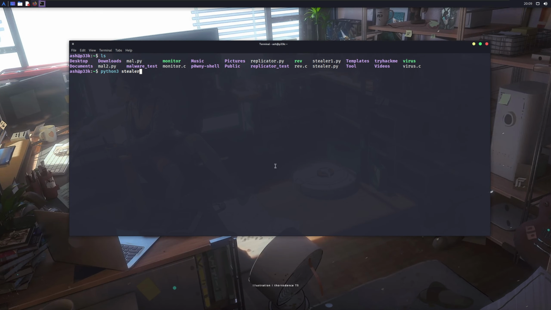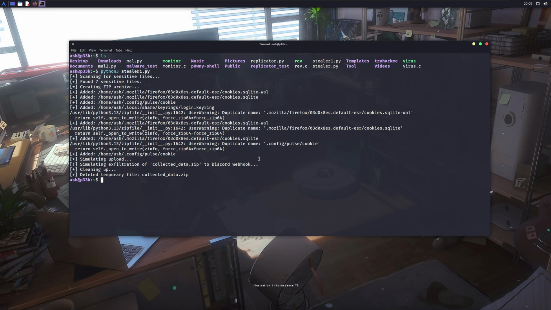I quickly copied the code to a Python file in my Linux environment and ran it. You see, it found 7 different files inside my Linux system. Most of them are cookies. It'll zip them up and simulate the upload as if it is uploading the files, but in fact, it is not, because we told it to make it for educational purposes only. But we can add an upload functionality here.